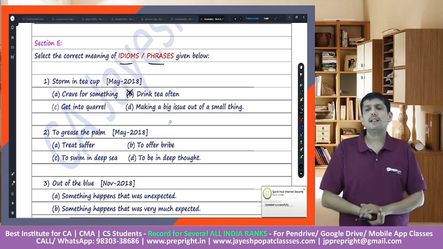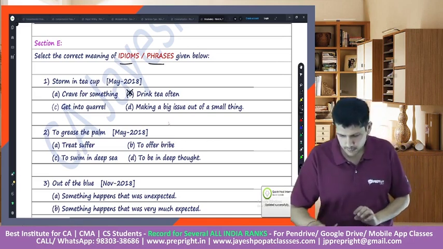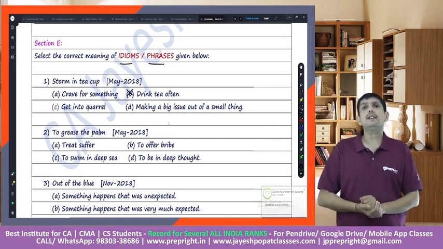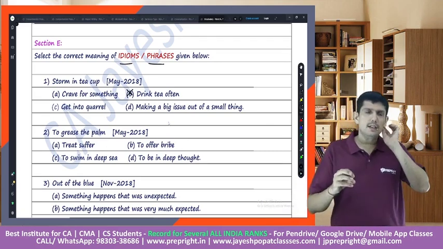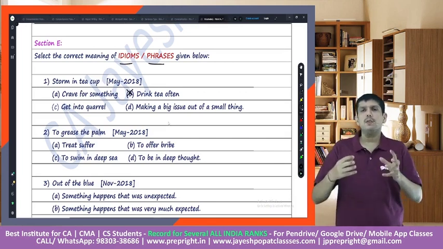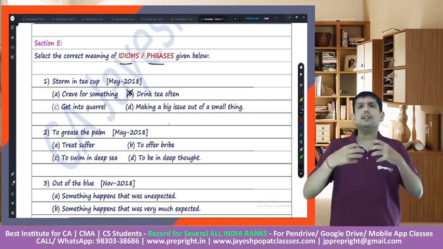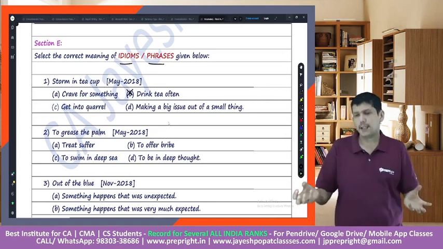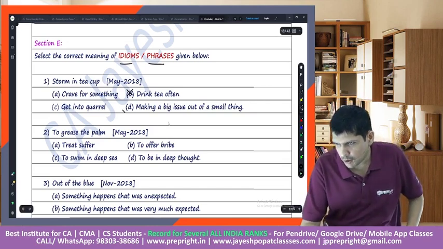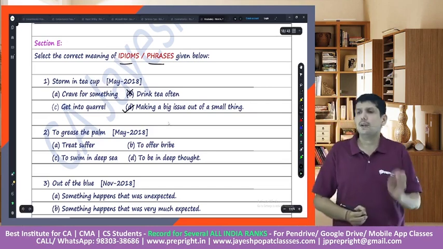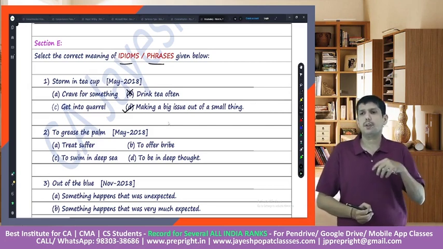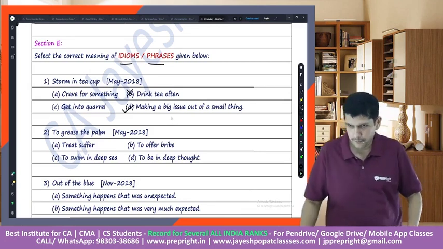When we say storm in a teacup, do not take this issue to a particular level, do not create a storm in the teacup because it's a trivial matter. It's a small thing, do not convert it into a big issue. Making a big issue out of a small thing would mean storm in a teacup.